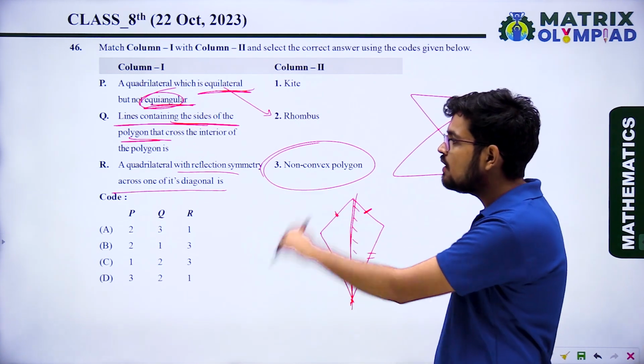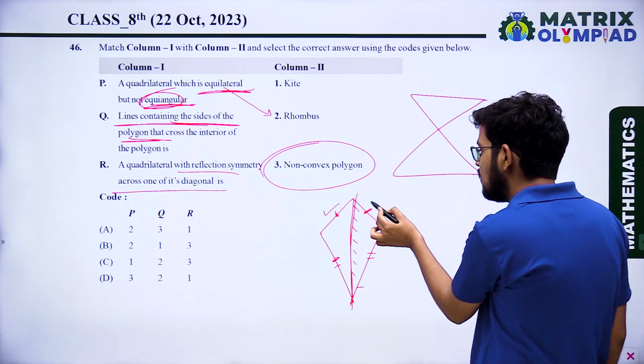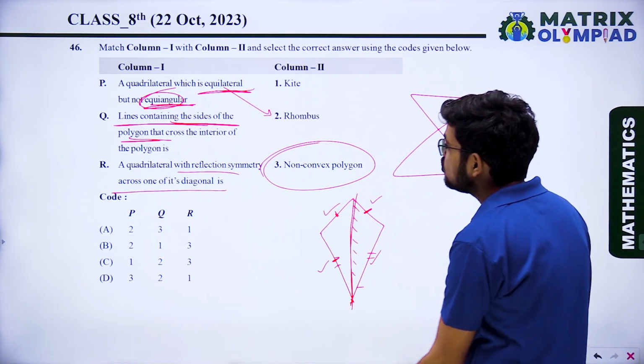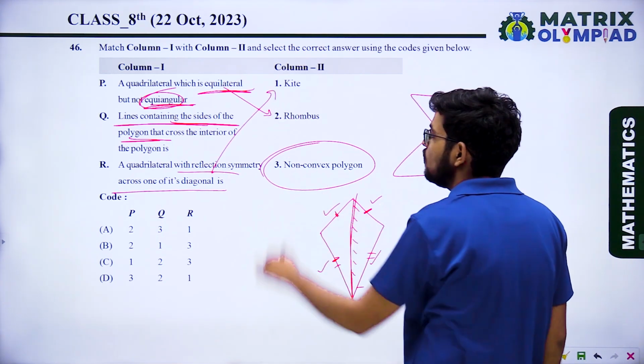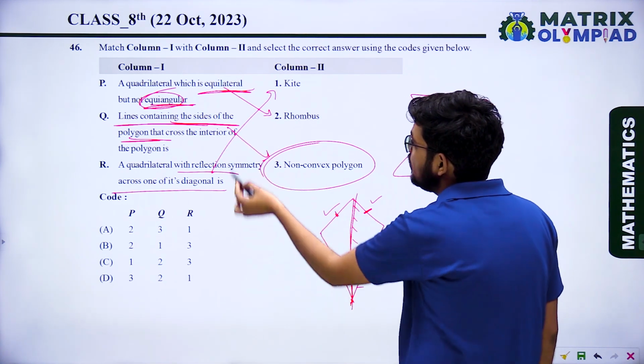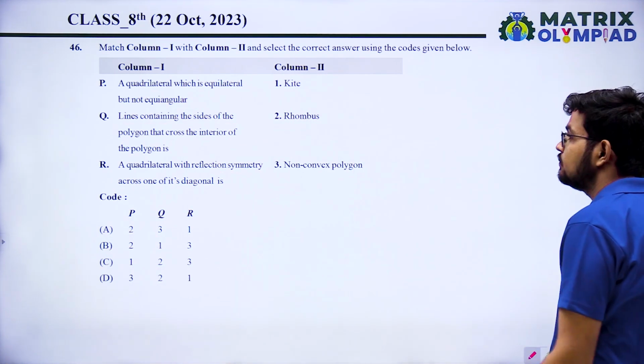Then it will follow reflection symmetry. When two pairs of adjacent sides are equal, it is called a kite. So R's answer is 1. So Q's answer is 3. 2, 3, 1, option A.